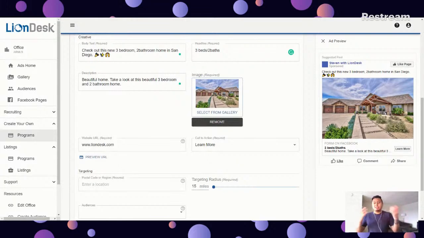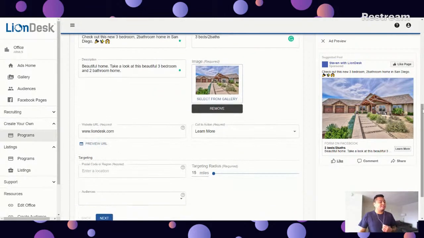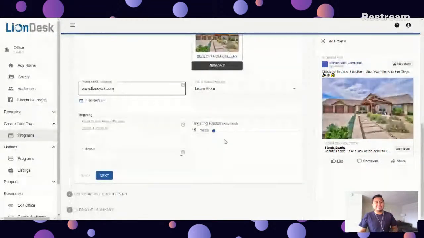We added the description, the body, the headline, the image, and we're pretty much ready to go. So as you scroll below, the only thing that you need to complete is the targeting. It's a targeting section, right? Who's your audience? Who do you want to serve this ad to?